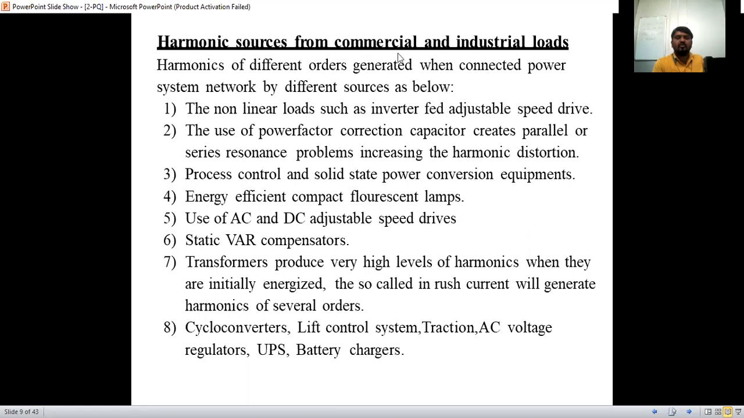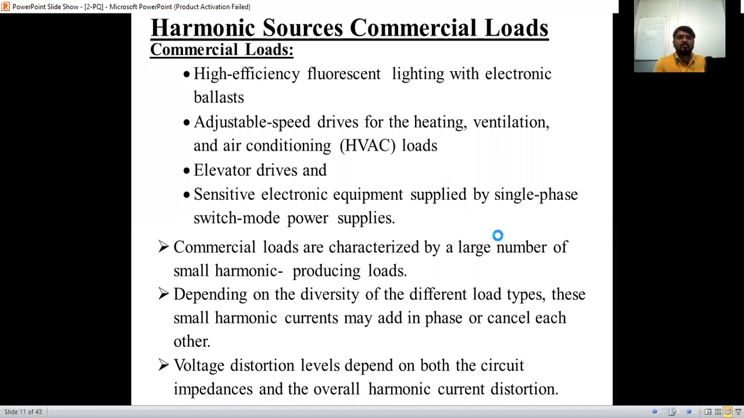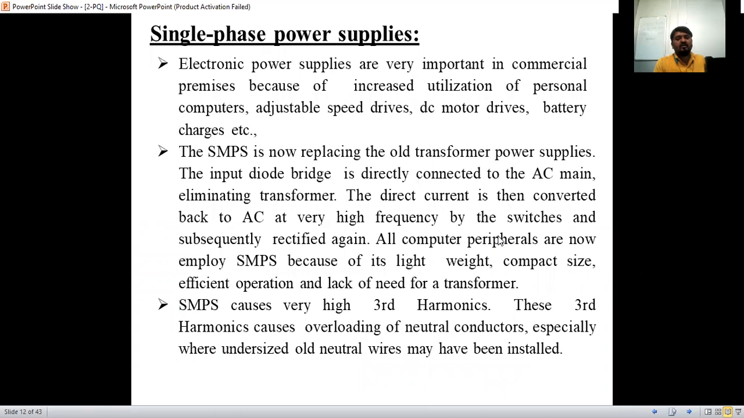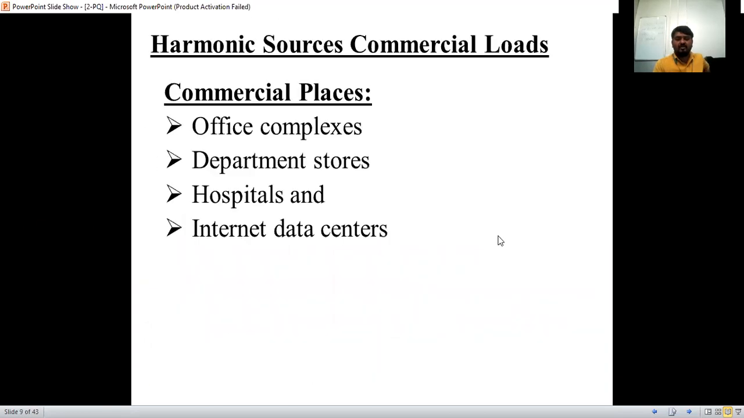In the next class, we will discuss commercial and industrial separately. First we will take the commercial loads and discuss all of them, then we will go to the industrial, and then continue as per the syllabus. Okay, any doubts?